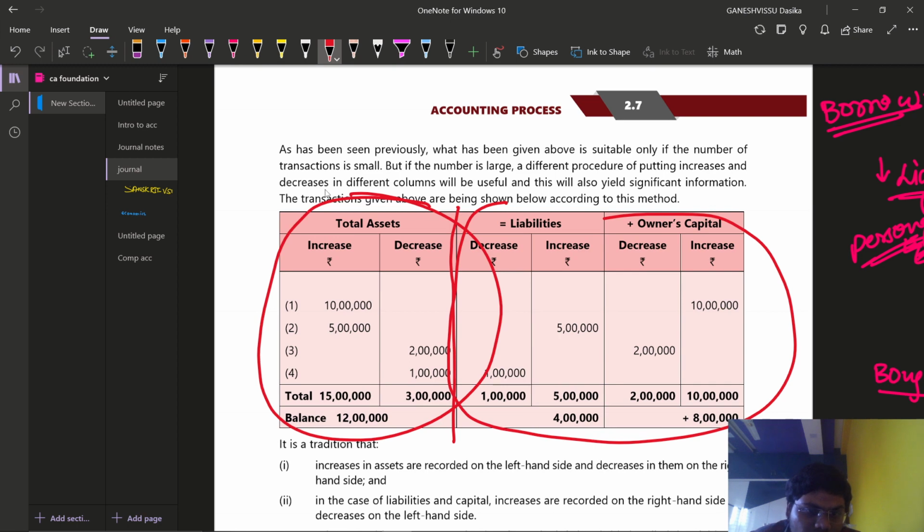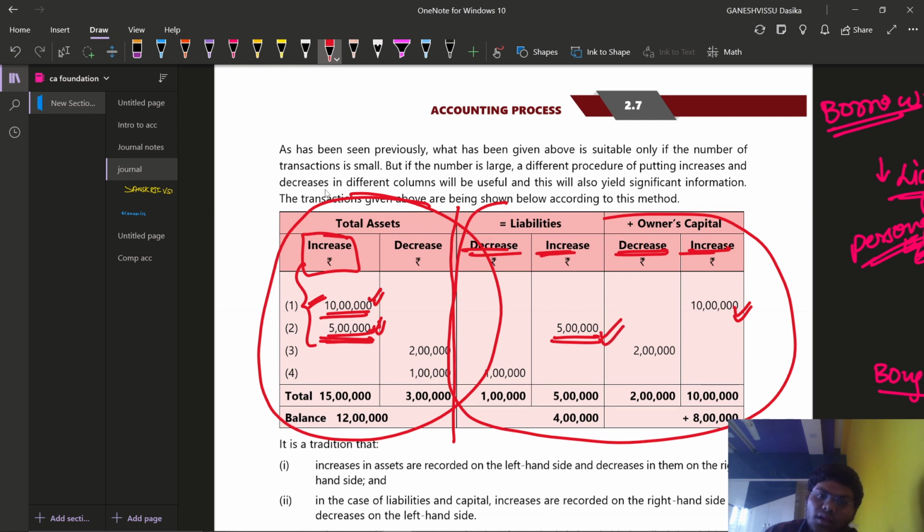Whenever cash is introduced in the business, the assets have been increased by 10 lakh rupees. Whenever borrowings have been made, 5 lakh also been increased. So this leads to what? Increase in assets. Whenever capital is brought into the business, then owner's capital is also increased. So that's why we have written a decrease and increase, decrease and increase. Then the capital has also been introduced, that means that has also been increased. Then whenever we have made some borrowings, there is an increase in liabilities, so they have written in the increase side 5 lakh rupees.